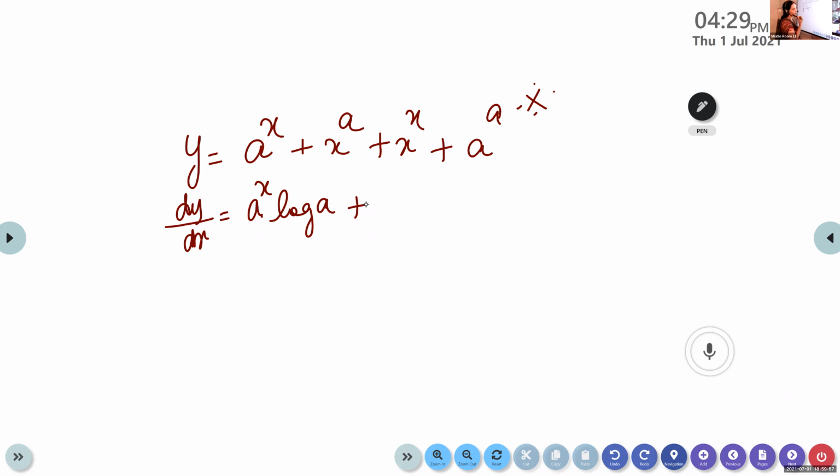So it is a x raised to a minus 1. Plus, what will be the derivative of x raised to x? x raised to x into 1 plus log x. Plus, what is the derivative of a raised to a? 0. It's a constant, so it is 0.